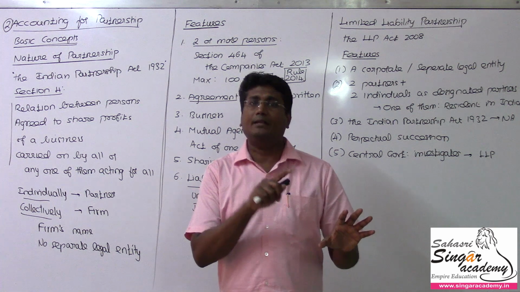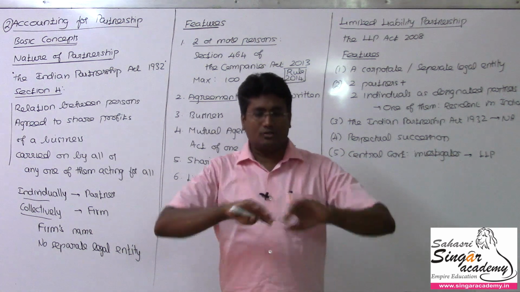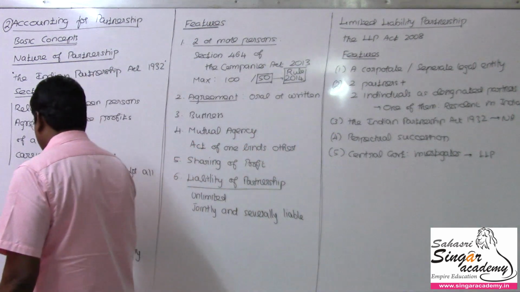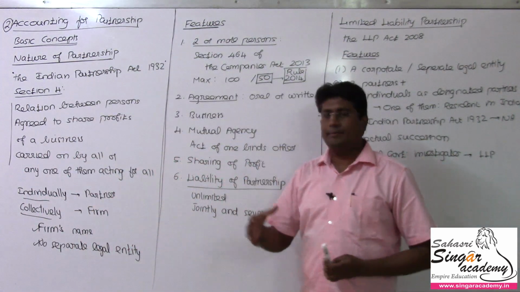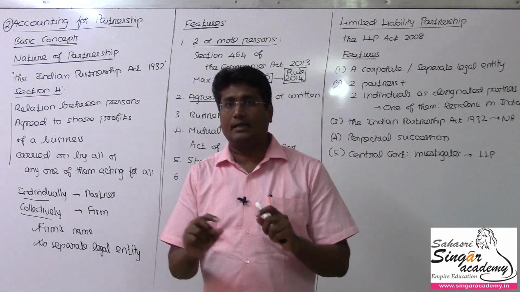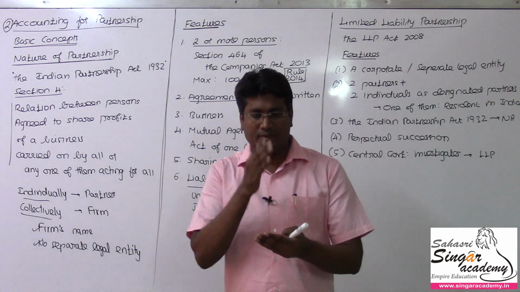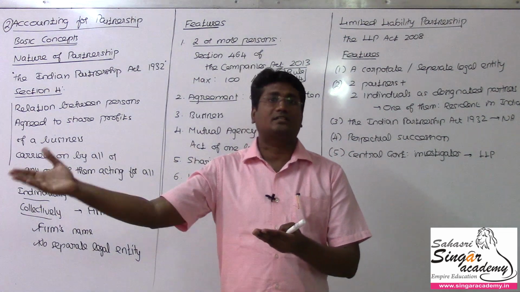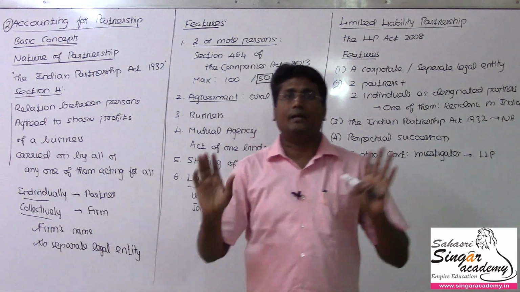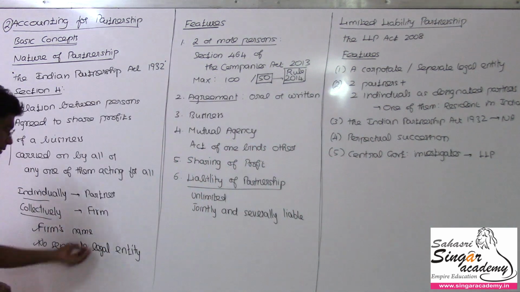If anything worst happens in the partnership firm, then immediately the partner will come forward to answer. So there is no separate legal entity here. There is no separate legal entity in the case of partnership. Individually we call them partners and collectively we call them a firm, and the firm will function in the market with its own identity, which is named the firm's name. Though it has its own name, this does not mean that there is no relationship between the firm and partner. If anything goes wrong with the firm, definitely the partner will have to answer. Because of that, we don't have a separate entity here. So no separate legal entity.